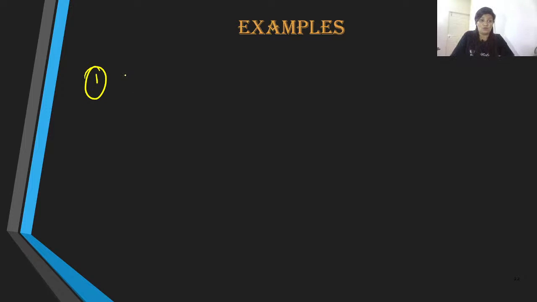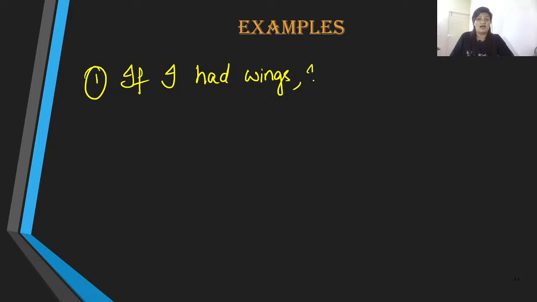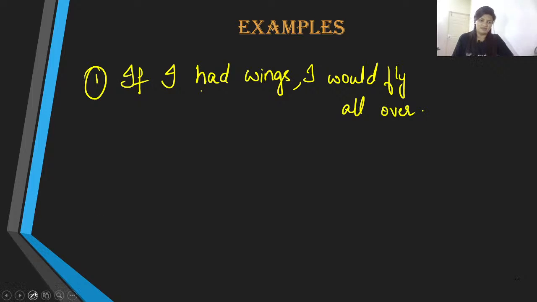Number one, what did I say? These are hypothetical situations, right? So if these are hypothetical situations, let us imagine. Imagine what? If I had wings, I would fly all over. Now, if I had wings, obviously, the possibility of this action happening is almost nil. Well, even using the word almost is not really sensible, because obviously we cannot possibly have wings. Therefore, this is a condition that is never going to happen.